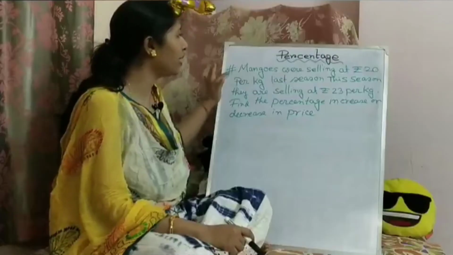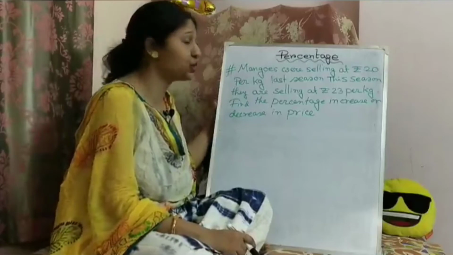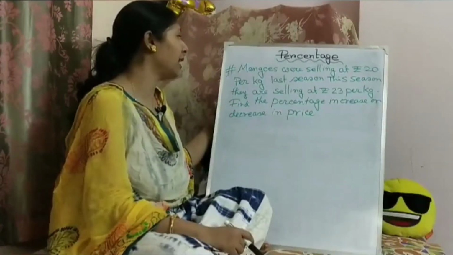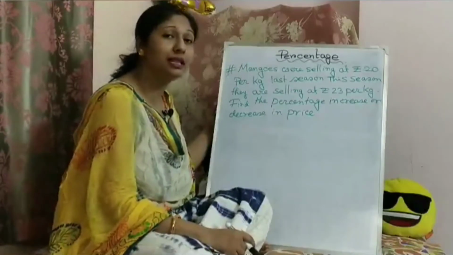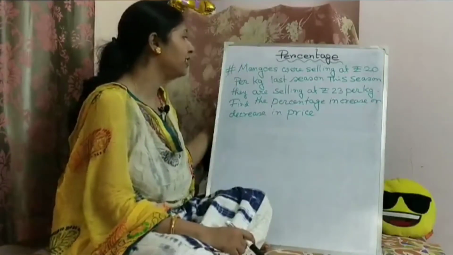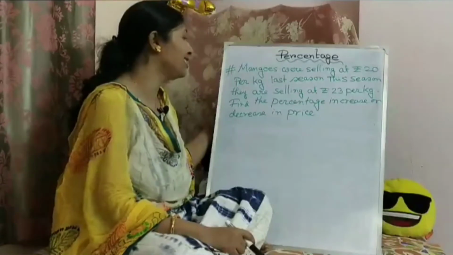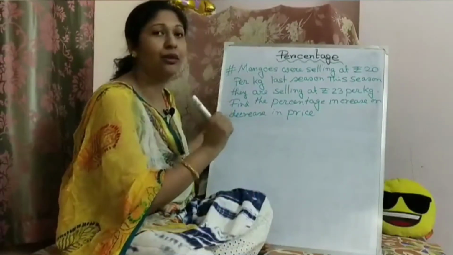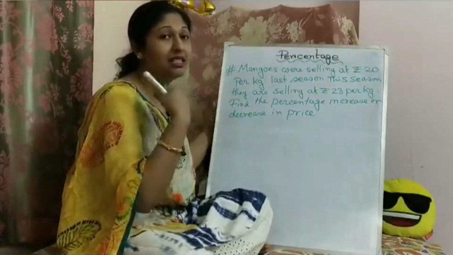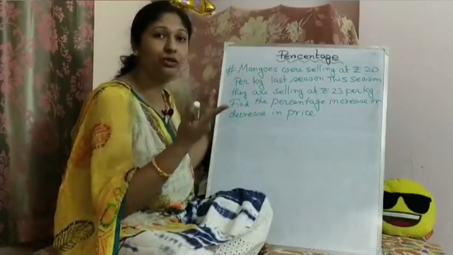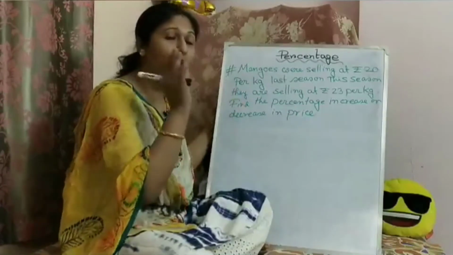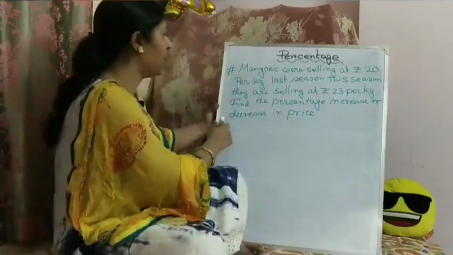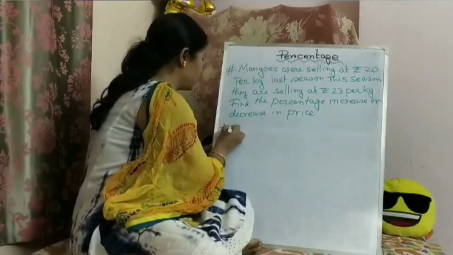Problem sum: mangoes were selling at ₹20 per kg last season. This season they are selling at ₹23 per kg. Find the percentage increase or decrease in price. We know how we will find any percentage increase or decrease. Two rules we already discussed, so based on those rules we will solve these problem sums. Okay, so now we will write it down here.